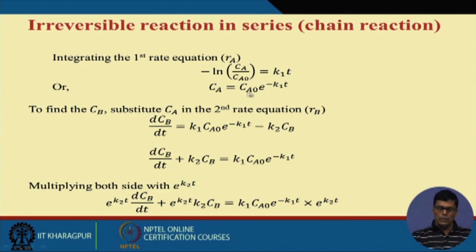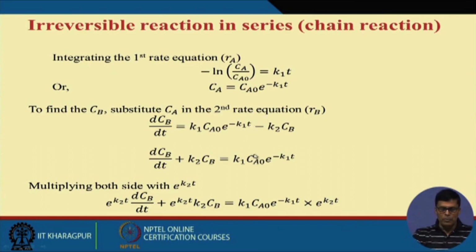So suppose I know the value of Ca0 and the value of K1, the rate constant of the first step. If we simply put the value of the time, 5 minutes, 6 minutes, 7 minutes, 8 minutes, you can find the concentration of Ca at different times that we can easily determine on the basis of this equation.